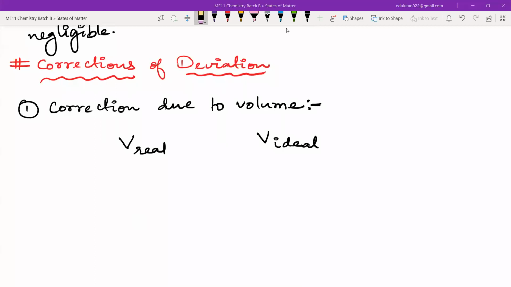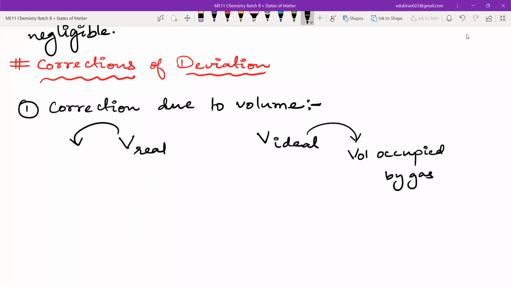In ideal, we only took the volume occupied by gas. So this was the only term in V ideal, but in V real we have two terms: first the volume occupied by gas, plus the volume of gas.